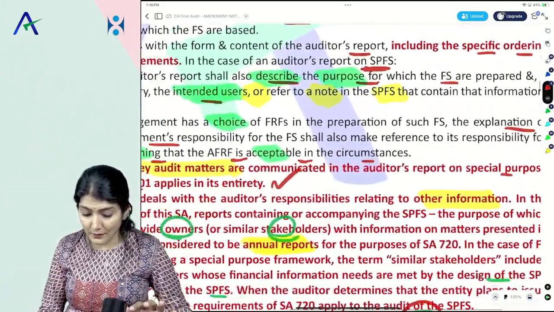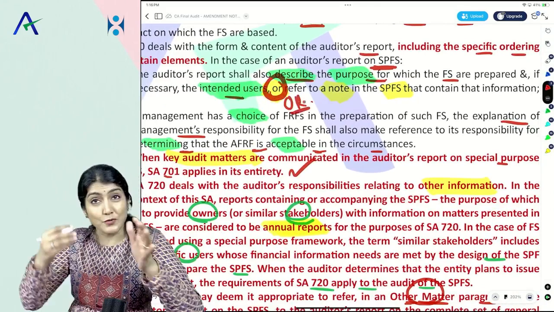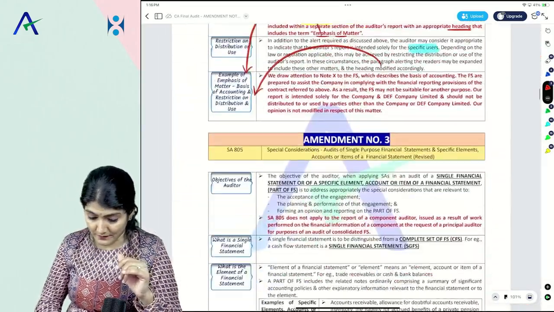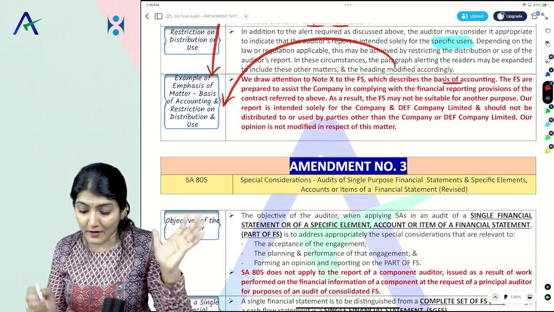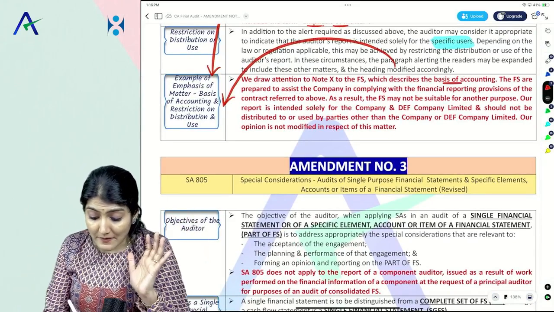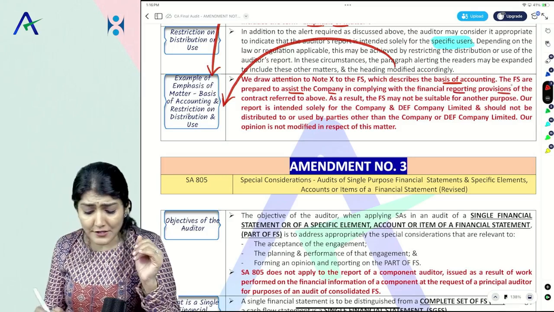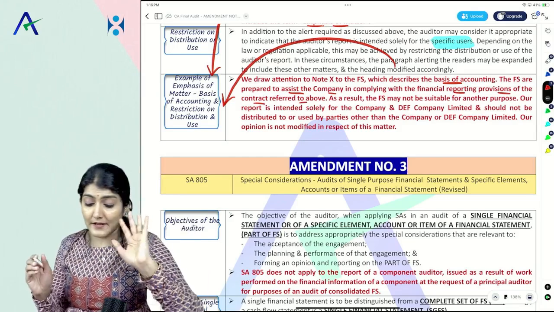What did we say over here? Either you write it in the report itself or you make a reference as to where it is given in the financial statements, the purpose and the intended users. So we draw attention to note X, which describes the basis of accounting. The financial statements are prepared to assist the company in complying with the financial reporting provisions of the contract referred to above. So, purpose and intended users.